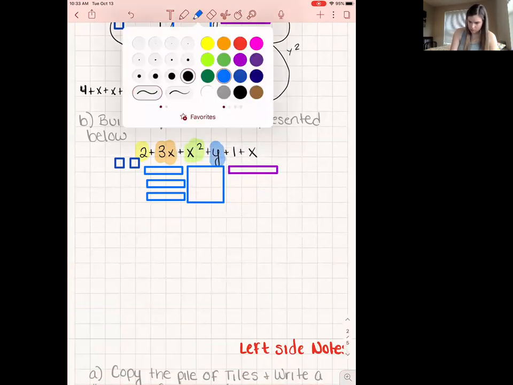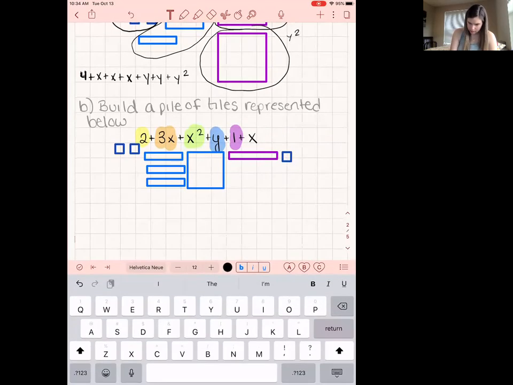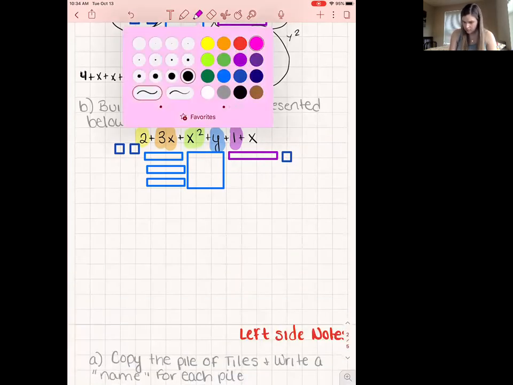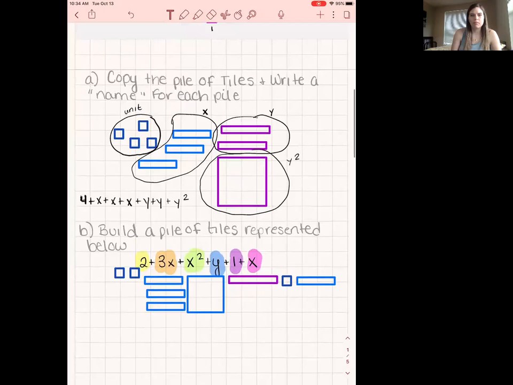The next one it wants me to get is another unit tile. So I need another unit tile. There we go, another unit tile. And the last piece that I need is another X tile. So I'm gonna get another one of these. And you don't have to write it in this order. They can be jumbled all over the place, that's fine. But there are the tiles that you need to build that math sentence.